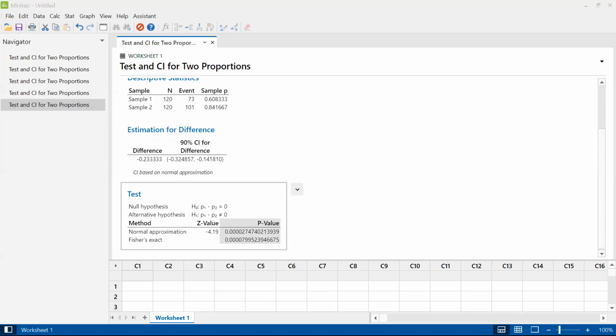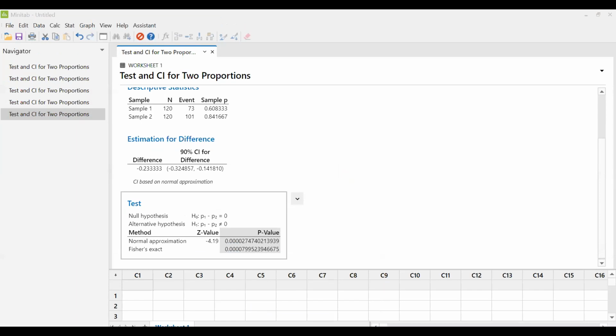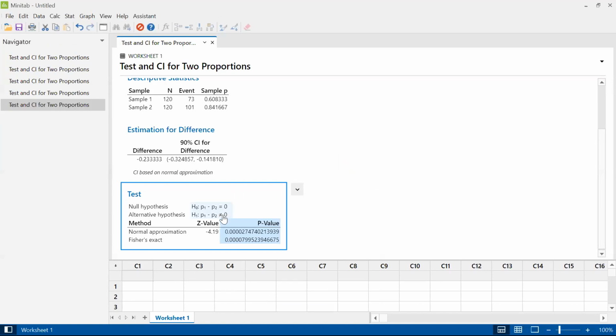p-value equals 0.000027. That is extremely small. That is strong evidence that the new procedure is at least different from the old procedure. So our alternative hypothesis was different, and it came out higher. So if it's different, we're really finding it's different because it's on the high end.